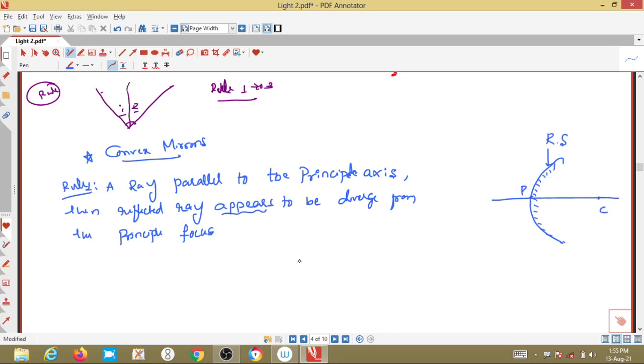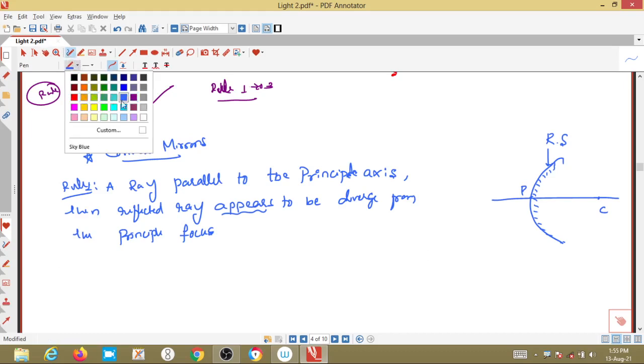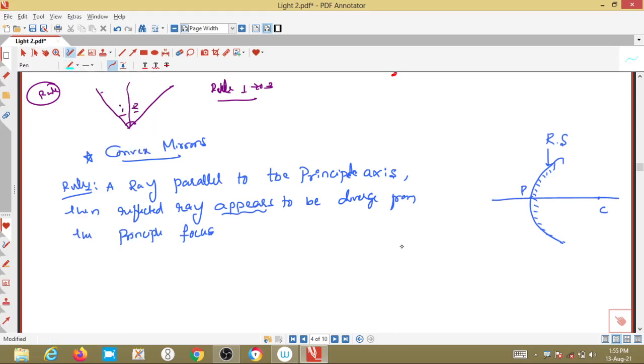Now, if a ray is incident parallel to the principal axis, it hits here. There is a normal passing through this point C, it is moving like this.